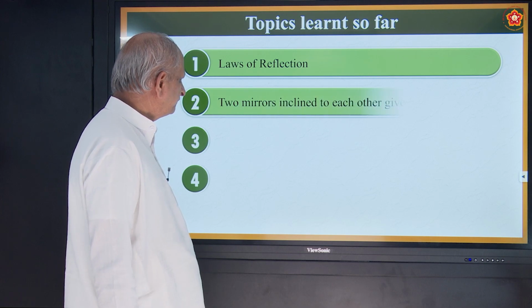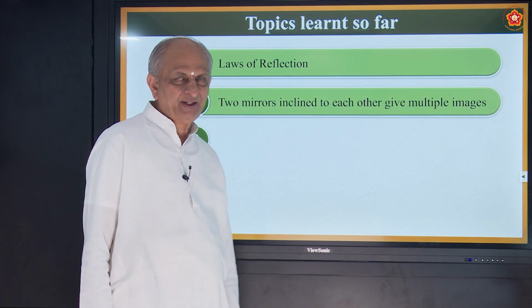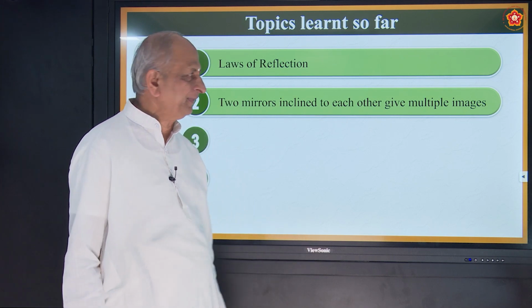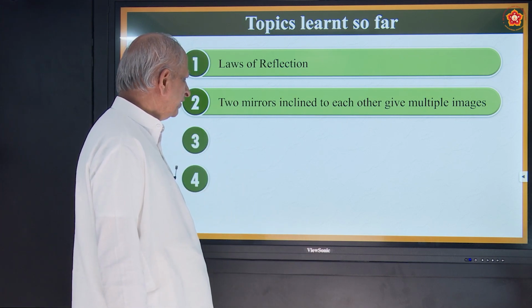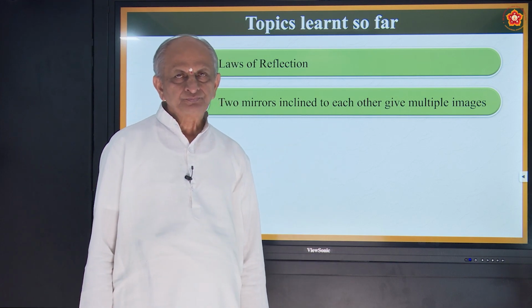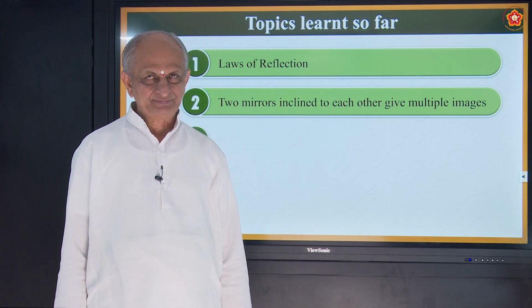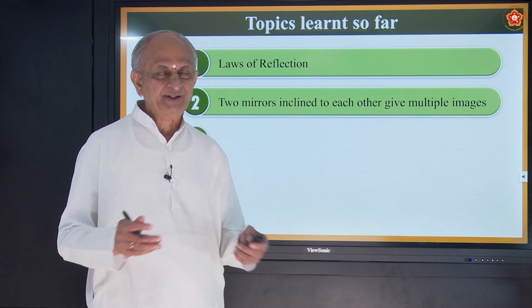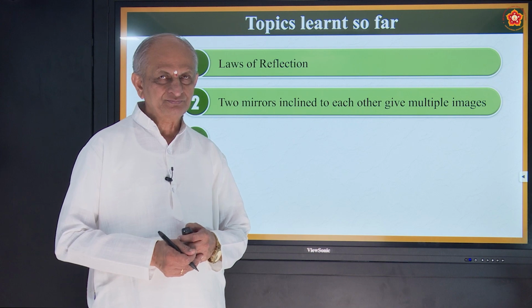And these mirrors give a very interesting thing called images. If two mirrors are inclined to each other, they give multiple images. Other day we have seen how the images are formed, correct?